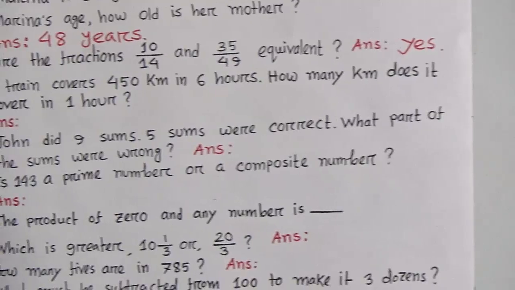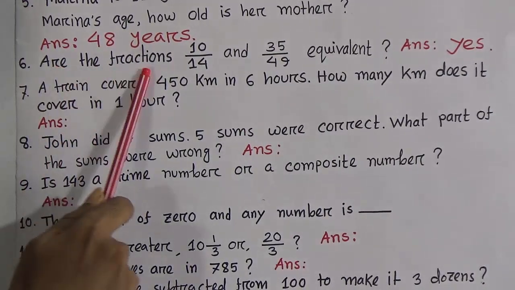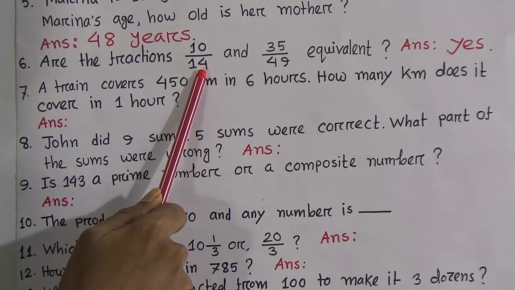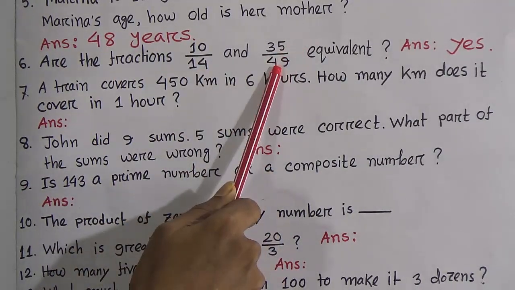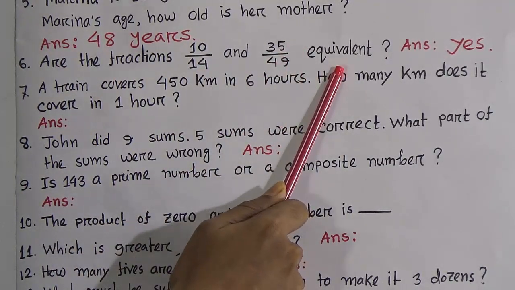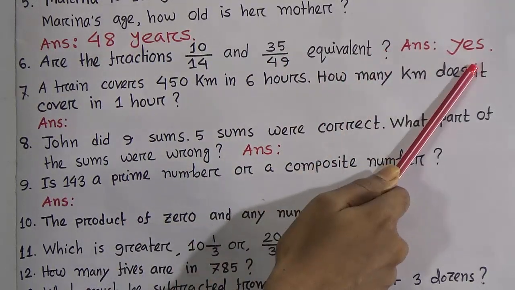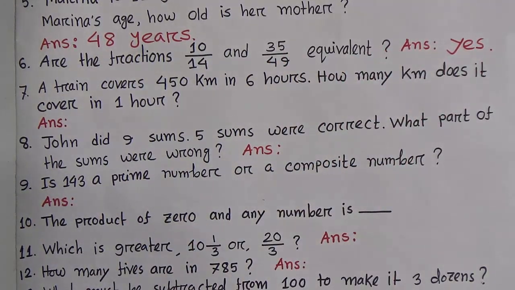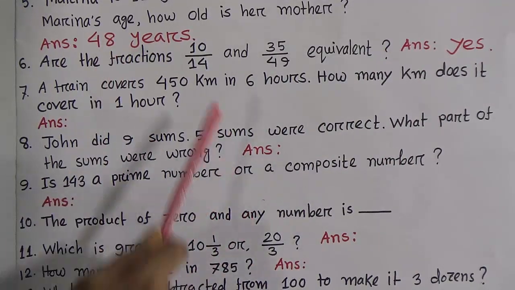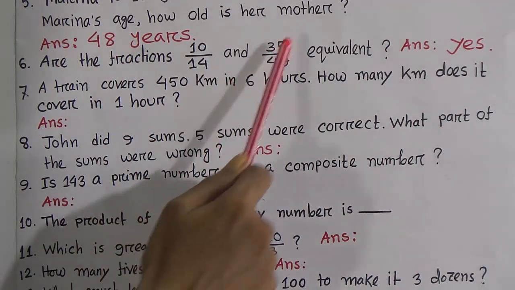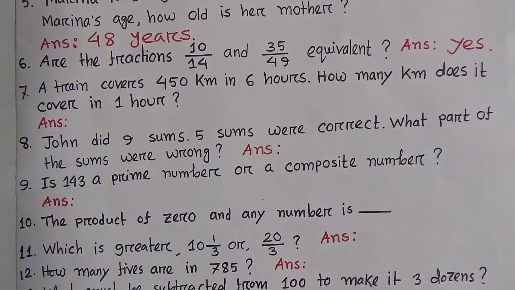Okay, now look at the question. Are the fractions 10 by 14 and 35 by 49 equivalent? Your answer will be yes. Or otherwise we can write, yes, the fractions 10 by 14 and 35 by 49 are equivalent. Okay?